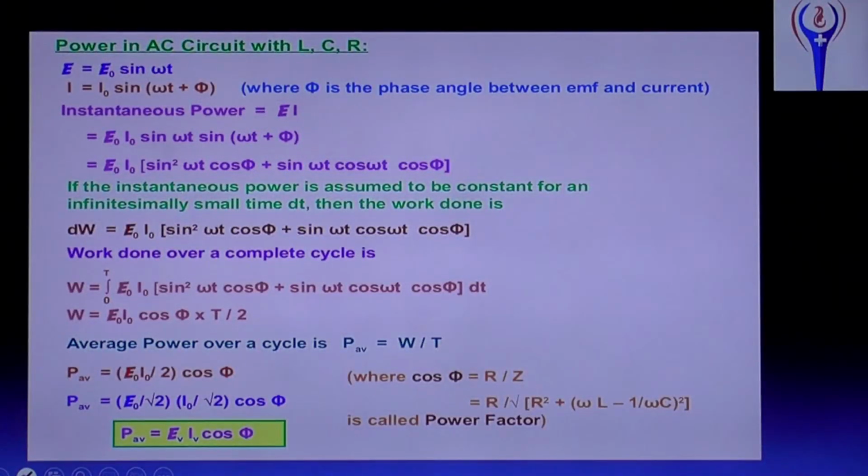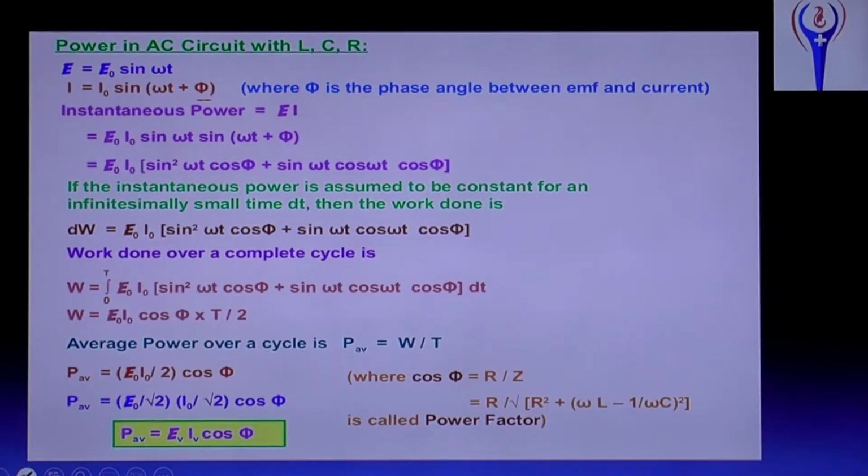Next, power in an AC circuit with LCR. E equal to E naught sin omega t. We already studied this formula. In the same way, I equal to I naught sin(omega t plus phi). This phi we already discussed: for a resistor phi equal to 0, for an inductor phi equal to plus pi by 2, and for a capacitor minus pi by 2. Here phi is the phase angle between EMF and current.